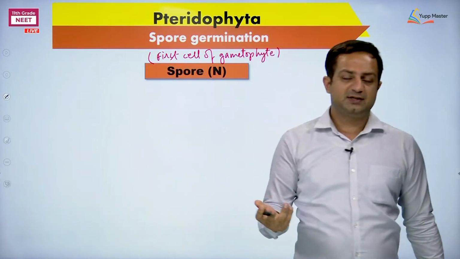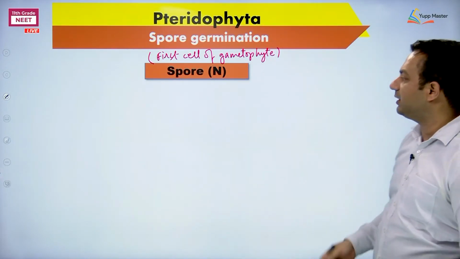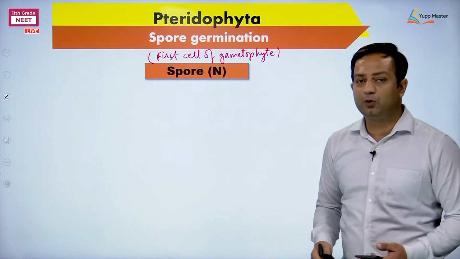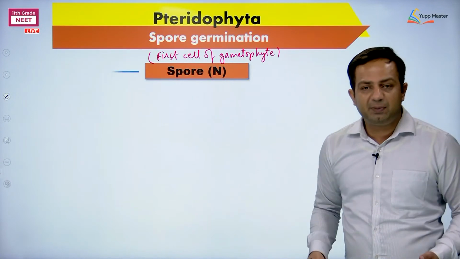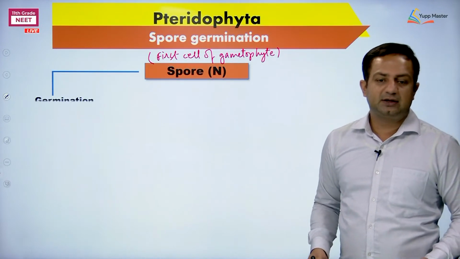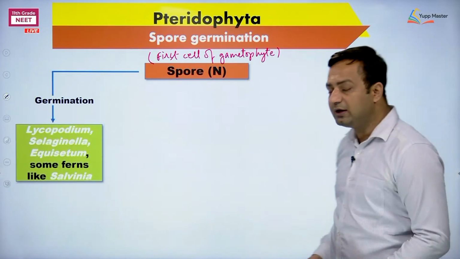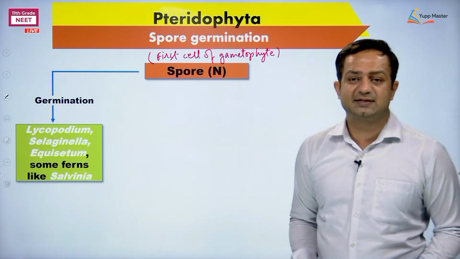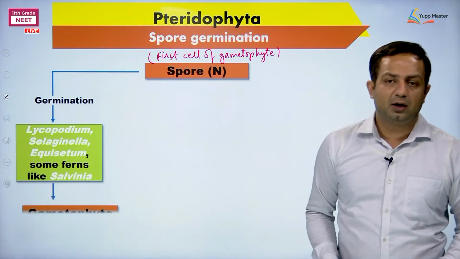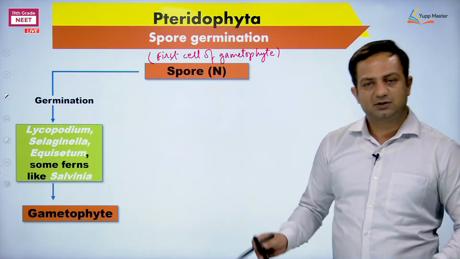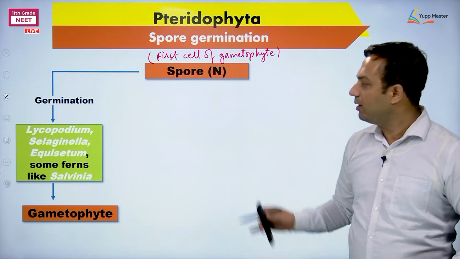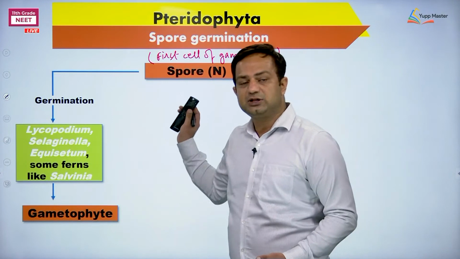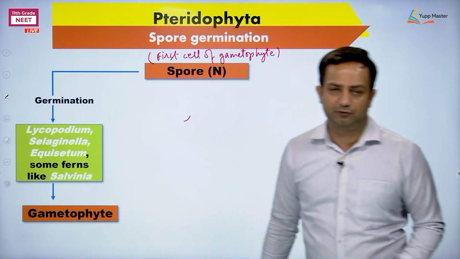So we are hoping the same thing, that spore is going to germinate and will bear what? The gametophyte. But the germination of spore to a gametophyte can be direct or indirect. The direct germination means germinated directly, as in Lycopodium, Selaginella, Equisetum and examples like Salvinia. Directly to what? A gametophyte. The structure of gametophyte we will discuss separately, but this is what we need to know, that in these many examples, the germination of spore is directly to the gametophyte.